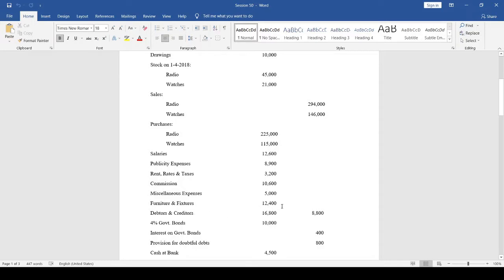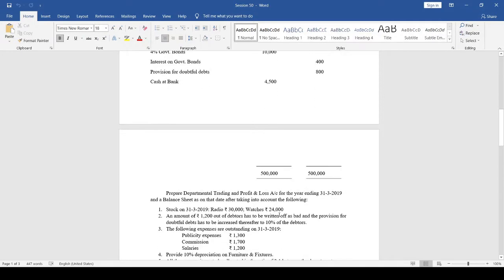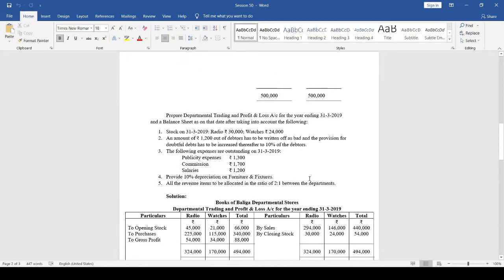Furniture and fixtures 12,400. Debtors and creditors 16,800, 8,800. 4% government bond 10,000. Interest on government bond 400. Provision for doubtful debts 800. Cash at bank 4,500. Total 5 lakh. Prepare departmental trading and profit and loss account for the year ending 31st March 2019 and a balance sheet as on that date after taking into account the following.